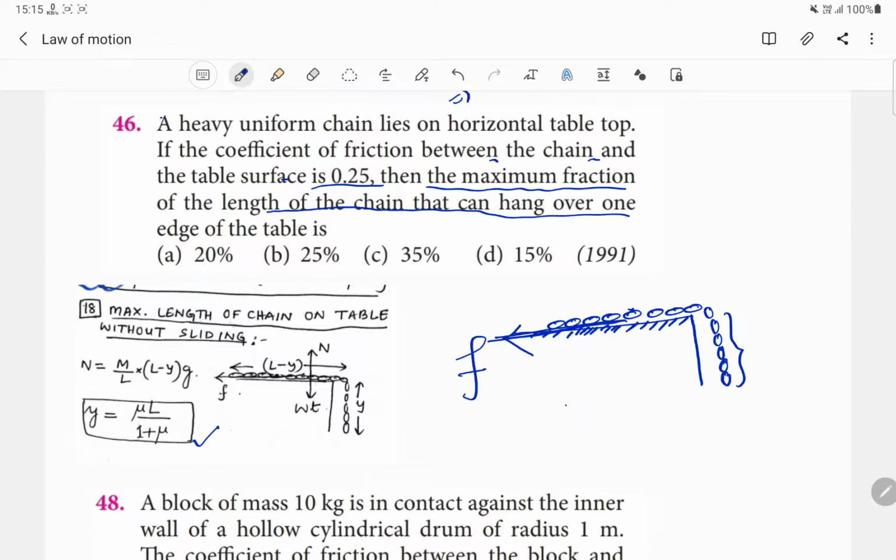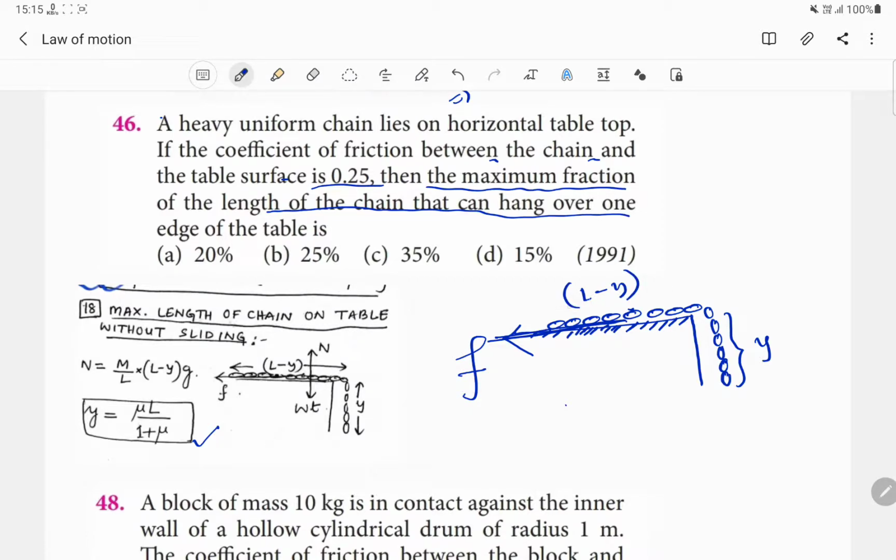If we consider the total length of the chain to be L, then let us suppose y portion is hanging. Let us take y to be the maximum length of the chain that can hang from this table, and the remaining part will be L minus y.